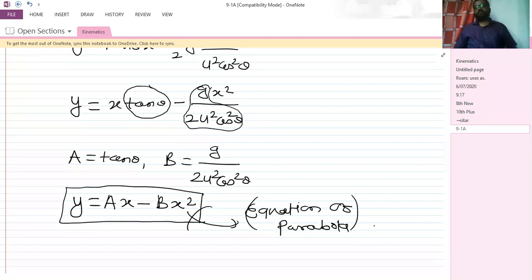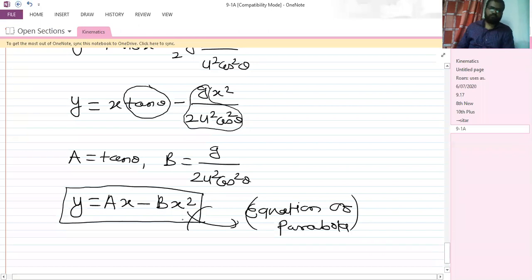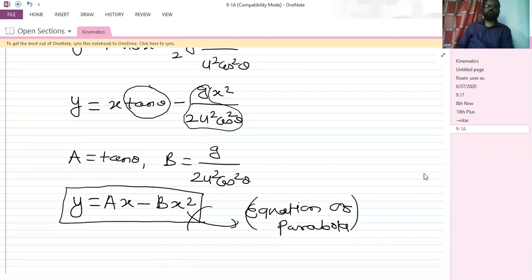Yes, if you are done with this, please message me so that we'll proceed now. See, Saki, theta is the angle of projection which we have.